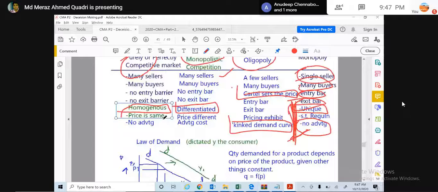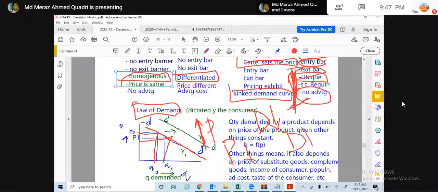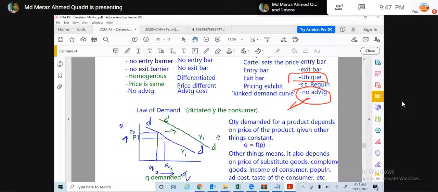Now the question comes, law of demand. Law of demand simply says that if the price increases or decreases, it has an inverse relation. If the price goes up, the demand will go down. If price goes down, demand will go up. It means it has an inverse relation.